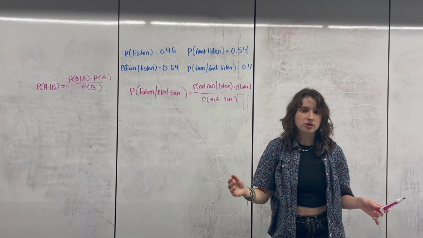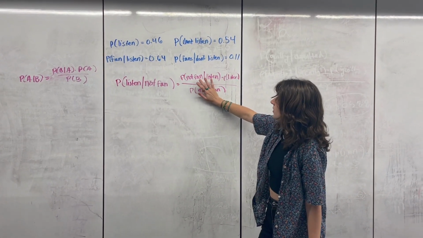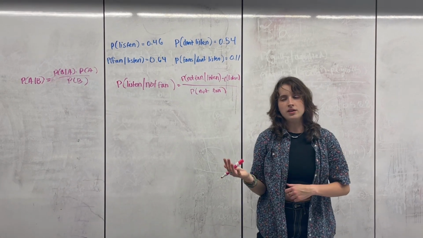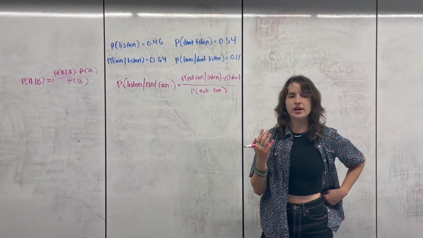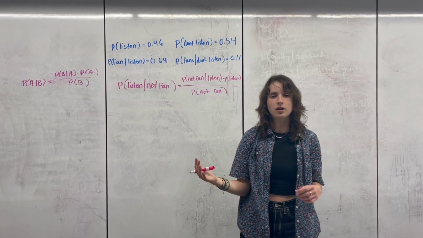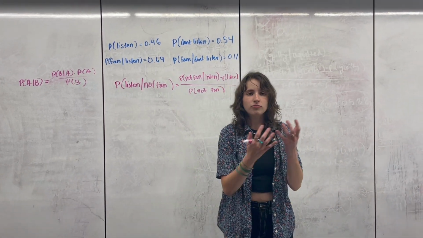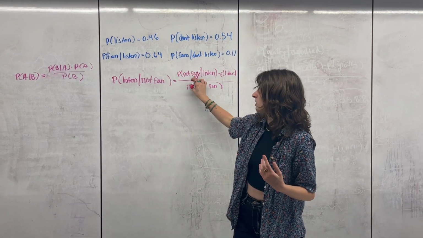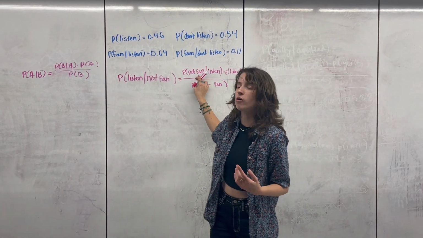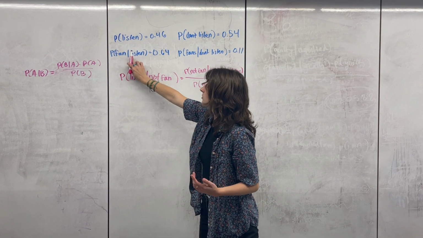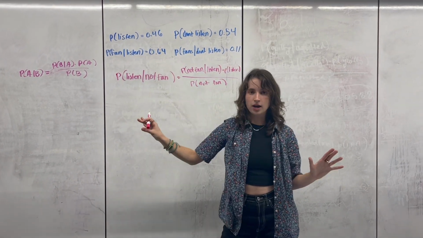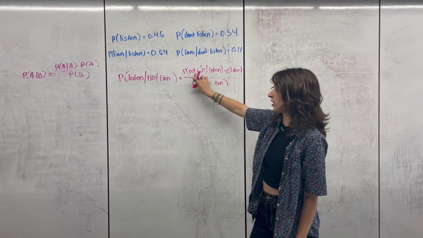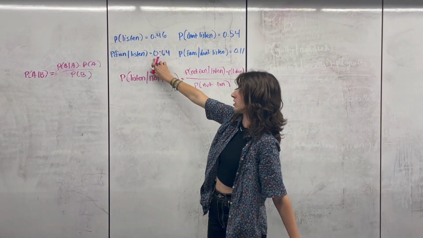So let's start with the easy one: the probability that they're not a fan given they listen. Whether you're a fan of Taylor Swift or not can be considered a binary event, like you're either a fan or you're not. So in terms of probability, the probability that you're not a fan is the complement of the probability that you're a fan. Based on that logic, the probability that you're not a fan given that you listen is just the complement of this one.